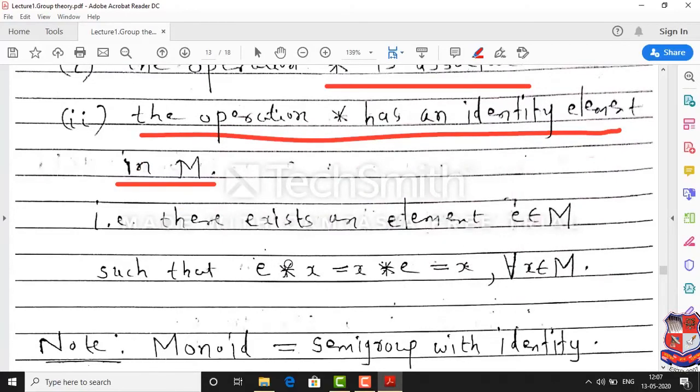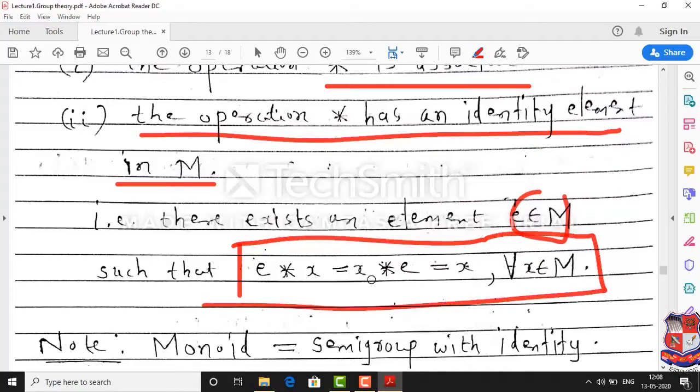Identity means you always have a unique element in the given set, denoted by small e, such that e star x equals x star e equals x for every member of M. If this property is satisfied, then e is called the identity element with respect to the binary operation star.